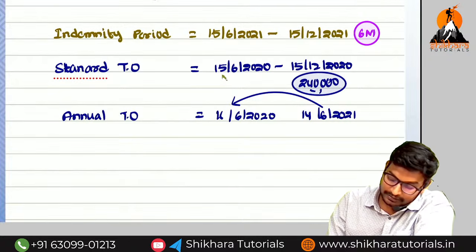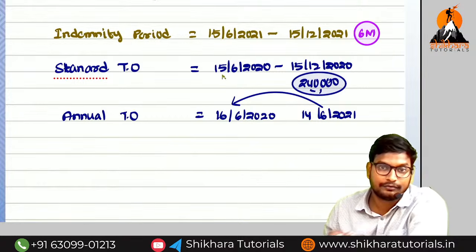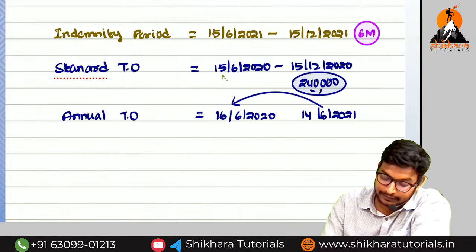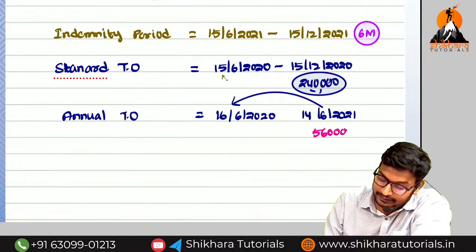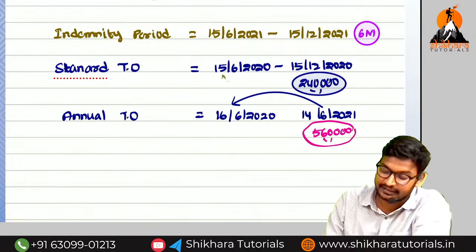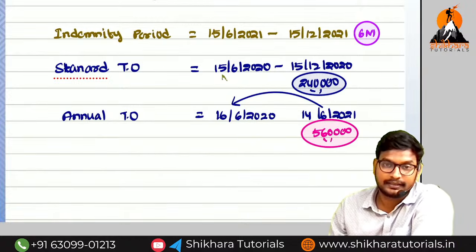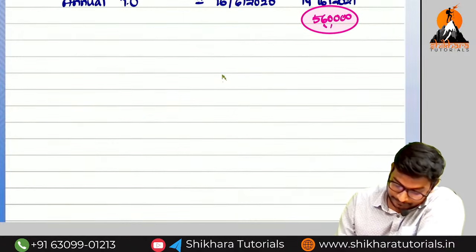So why? Because in the next question we need to identify the dates and we need to identify the turnover. This question is very simple. What is the amount? 5,60,000. For that concept I am giving the clear picture here itself. Now we can follow the steps and find out the claim. What is step number 1?